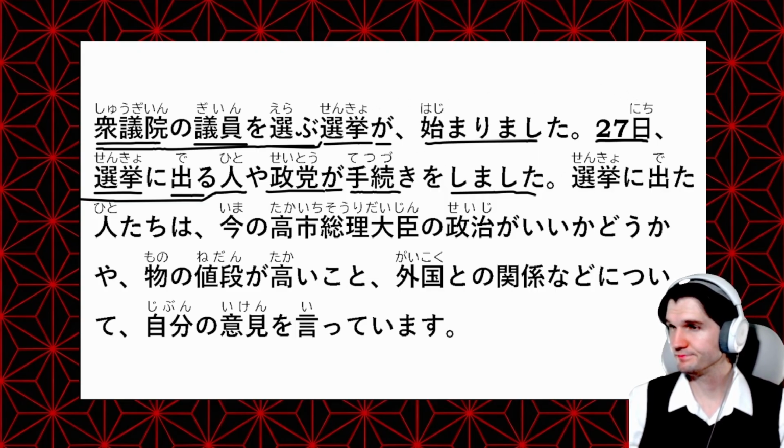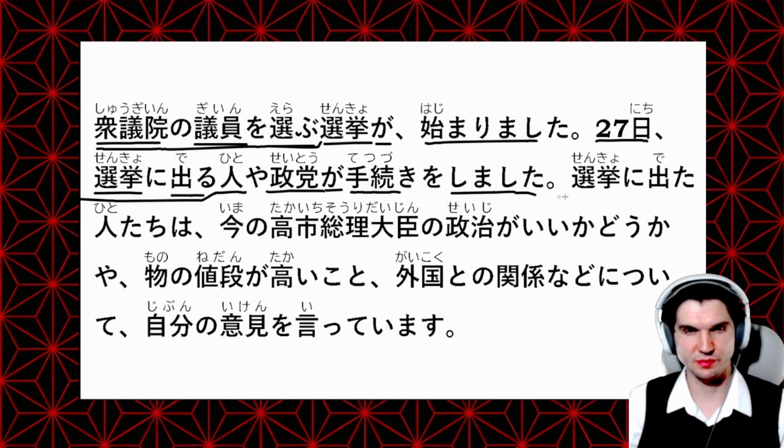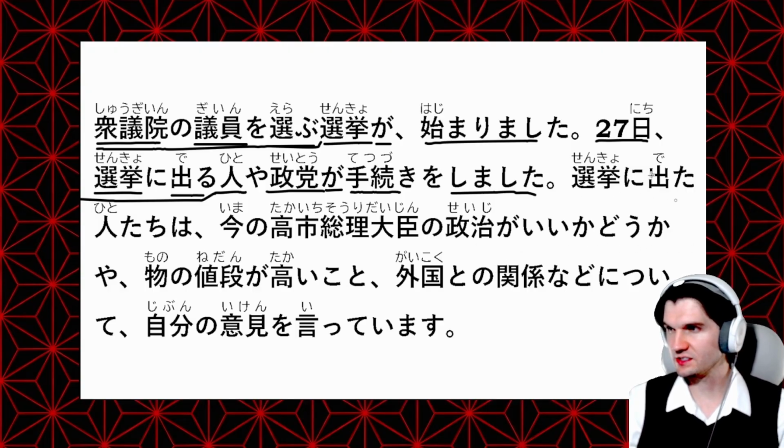選挙に出た人たちは、今の高市総理大臣の政治がいいかどうかや、物の値段が高いこと、外国との関係などについて自分の意見を言っています。 Okay, so this is a big one here, but if we break it down piece by piece, I think it'll be nice and easy. So we have 選挙に出た人たちは.